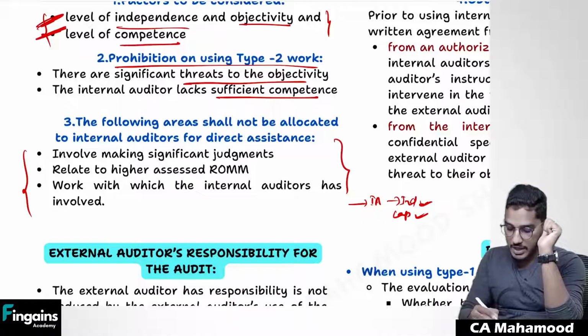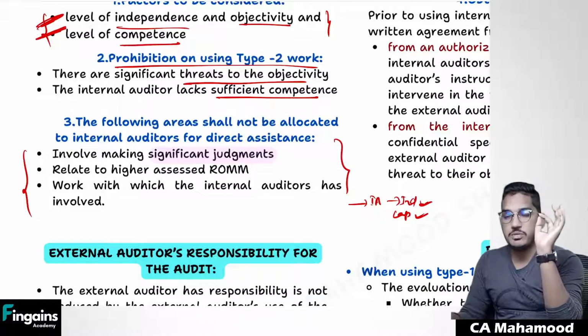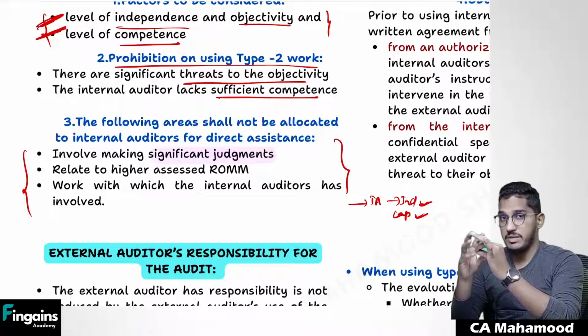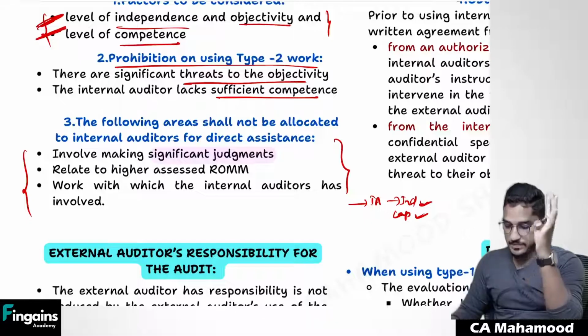Which areas, sir? Wherever there are significant judgments like estimates, provisions, assumptions, these areas you don't allocate to the internal auditors. Why? Because these areas have a high chance of misstatement in the estimates, assumptions and all. Management can play with them. That is a high risky area. Don't allocate that area for direct assistance.